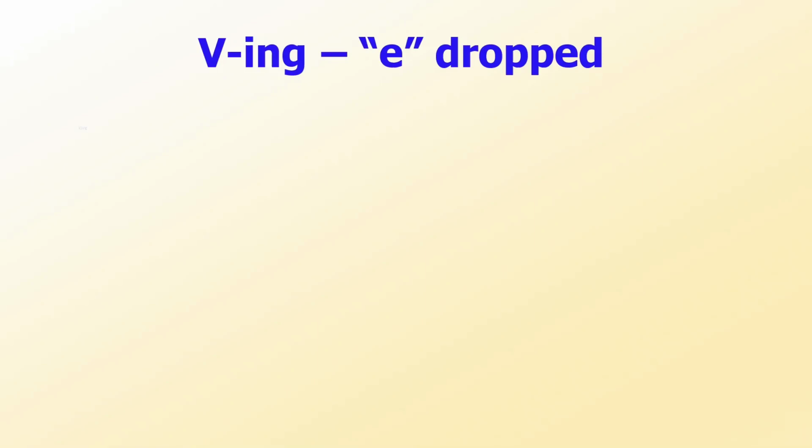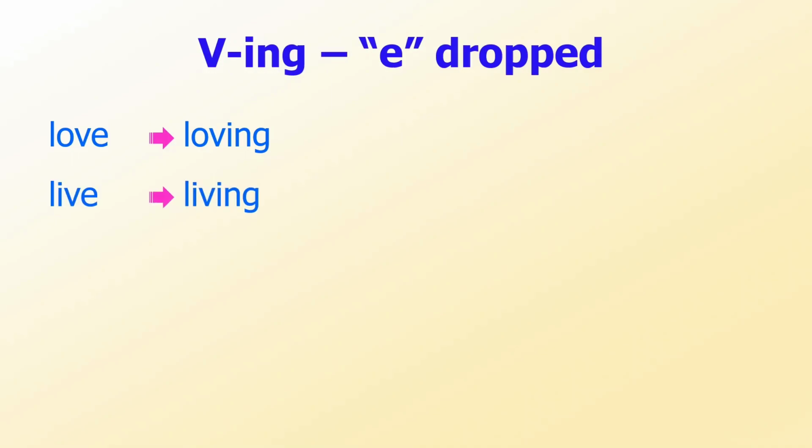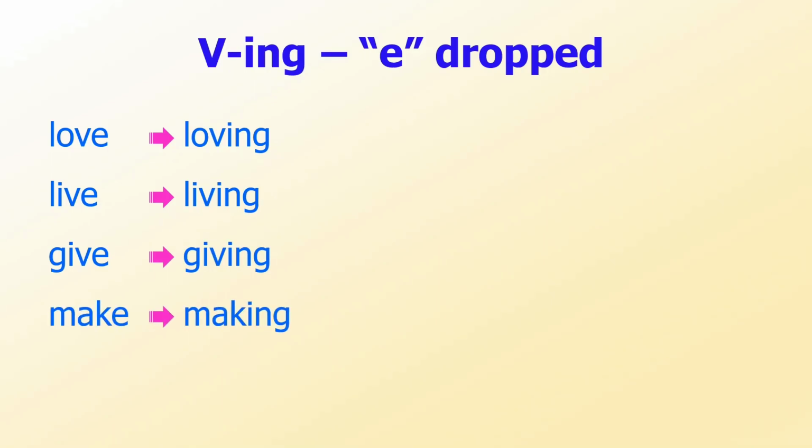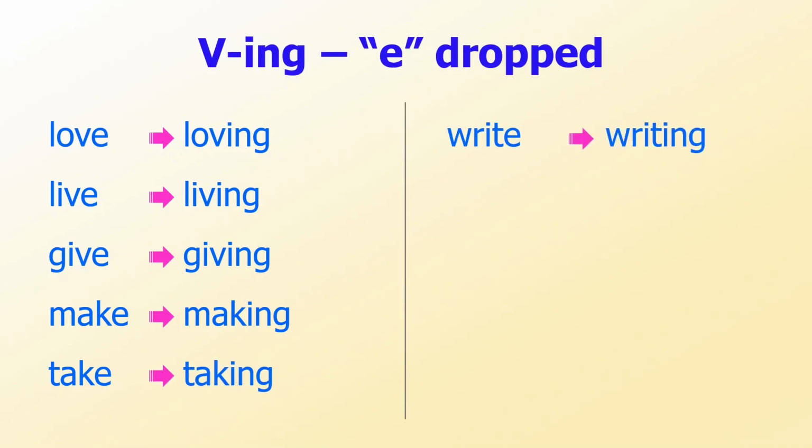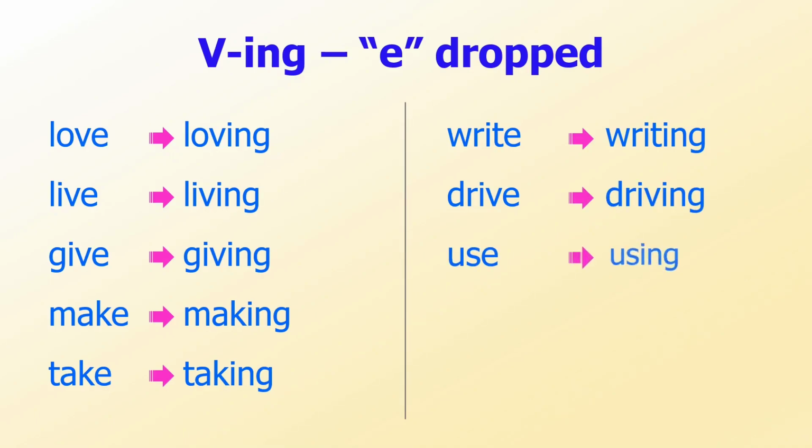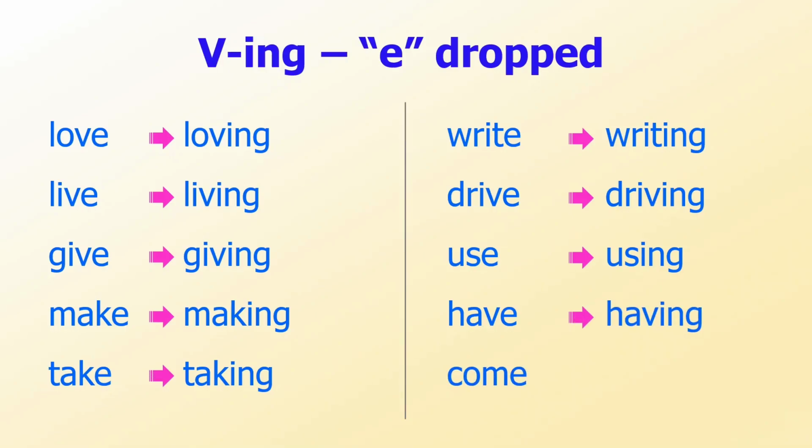Let's see some examples. Love becomes loving. Live becomes living. Give becomes giving. Make becomes making. Take becomes taking. Write becomes writing. Drive becomes driving. Use becomes using. Have becomes having. And come becomes coming. Please note that this rule applies to verbs that end in a vowel, consonant, e pattern.